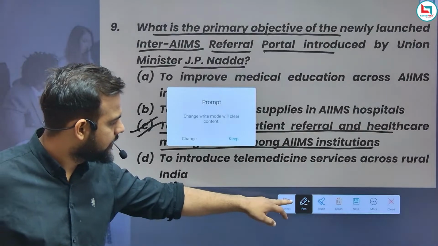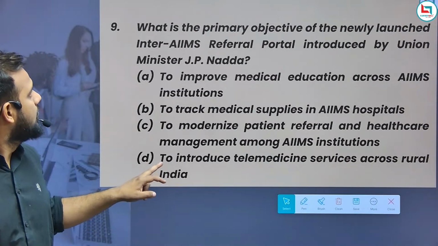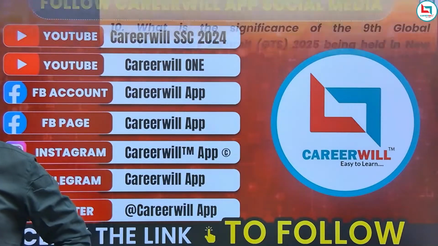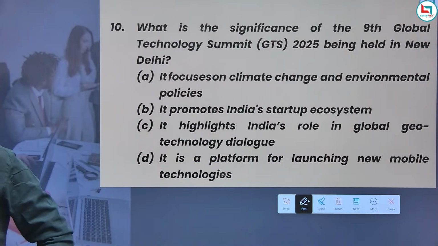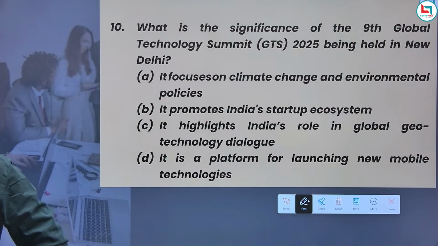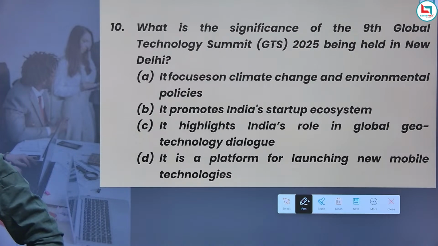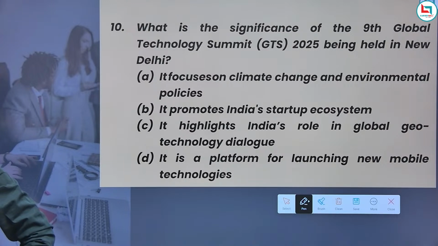Now, the next, 10th question. What does this question say? Come on, look into this and try to answer the question. Come on, everyone, buddy, answer this. What is the significance of the 9th Global Technology Summit, GTS 2025, being held in New Delhi?